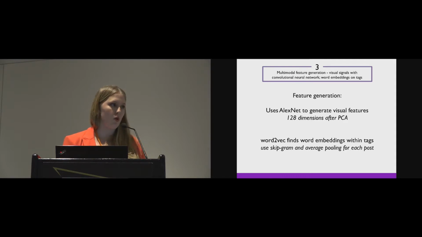It's been in adoption in the CV community since about 2012. And after principal component analysis, to reduce the number of features so we don't overfit to our model, we end up with 128 dimensions that we pass to our neural network.